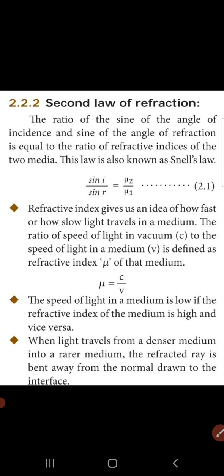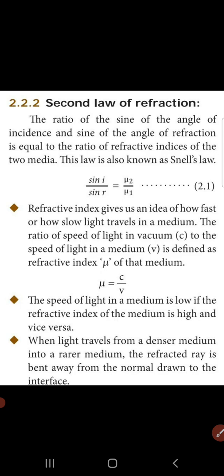And in the second law, the sine of the angle of incidence, sin i, divided by sin r, where r means angle of refraction, will be equal to the refractive index. We take the refractive index for the two media, the rarer medium and the denser medium, as mu2 by mu1. This law is Snell's law. What law? Snell's law. That is sin i by sin r is equal to mu2 by mu1.